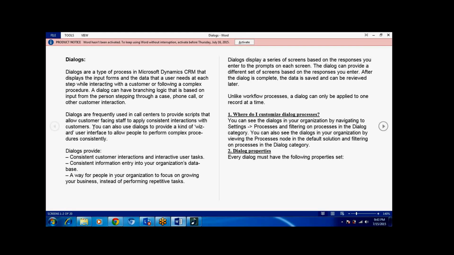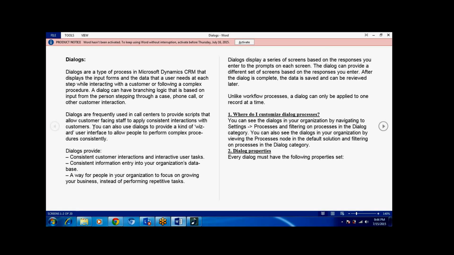Dialogues are mainly used for consistent customer interactions and interactive user tasks, consistent information entry into your organization database, and letting people focus on growing the business instead of performing repetitive tasks.